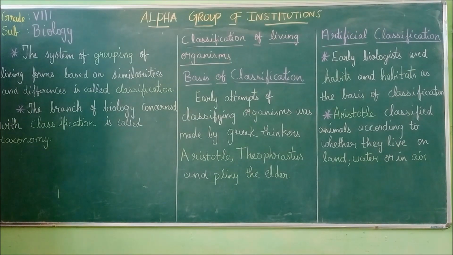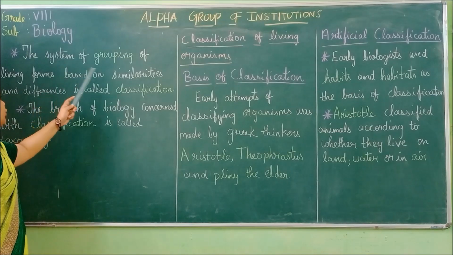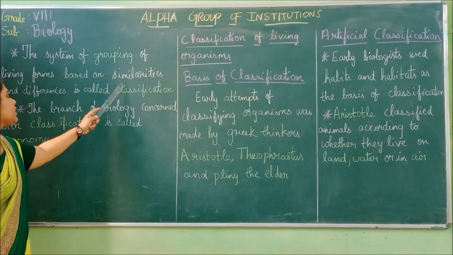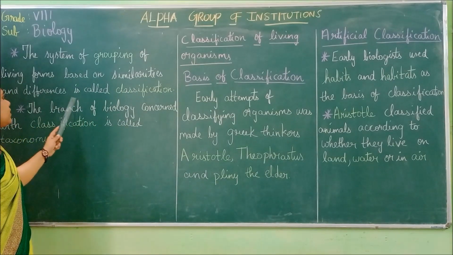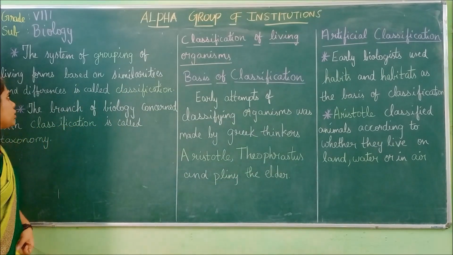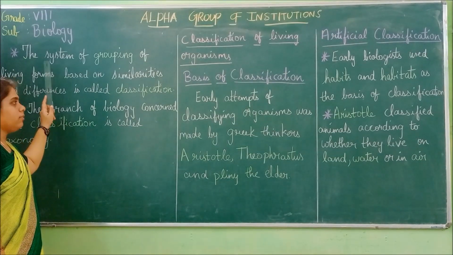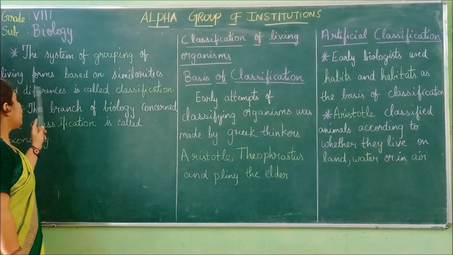Next, we are going to see the different types of classification. The system of grouping of living forms based on similarities and differences is called classification. Classification is nothing but grouping of organisms.